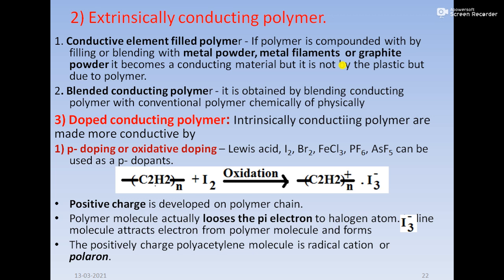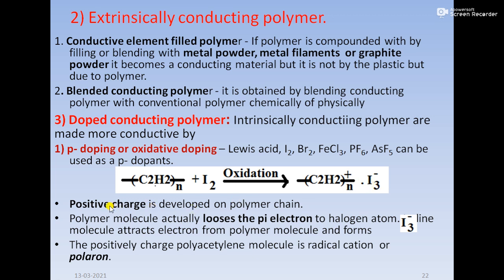Lewis acids like I2, Br2, FeCl3, PF6, AsF5 can be used as p-dopants. As you can see, this is polyacetylene plus I2. It carries out oxidation and gives a positive charge on the polyacetylene molecule and a negative charge on the I3.